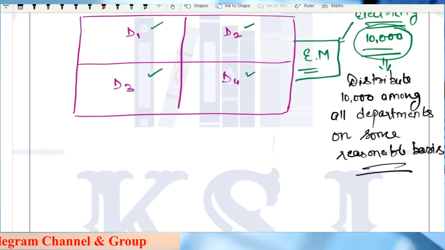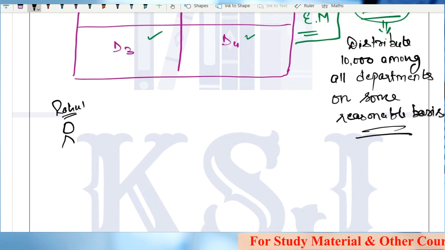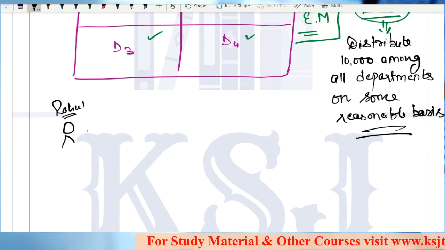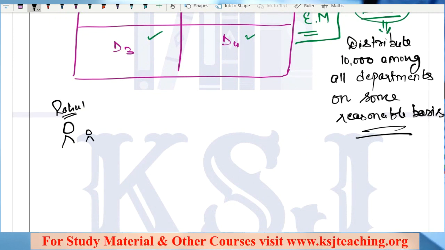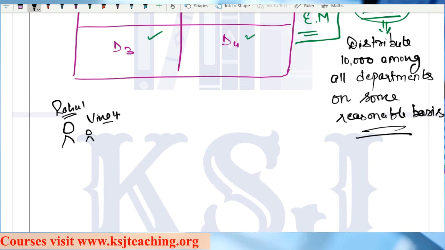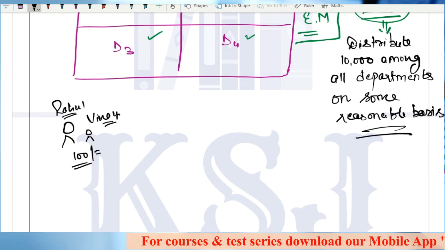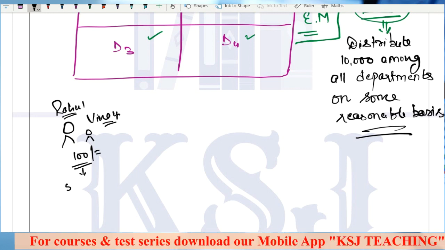Clear? Say there is one person, Rahul, and he has a younger sibling, Vinay. These are the 2 siblings. They got 100 rupees from their father. They went to the market and bought 5 chocolates.